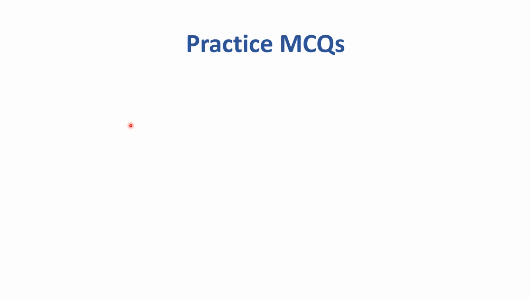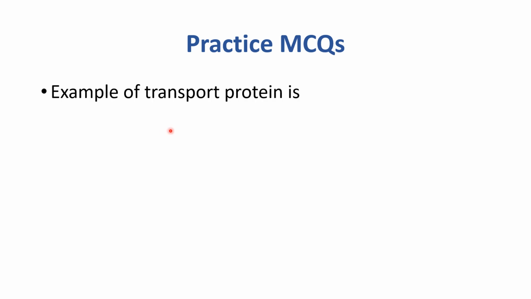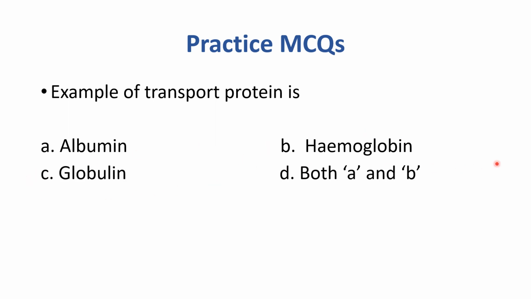Here we have a practice MCQ. Example of transport protein is albumin, hemoglobin, globulin, and both A and B. And the correct option is both A and B.